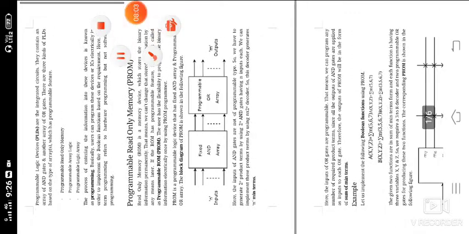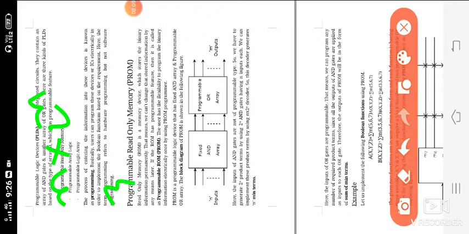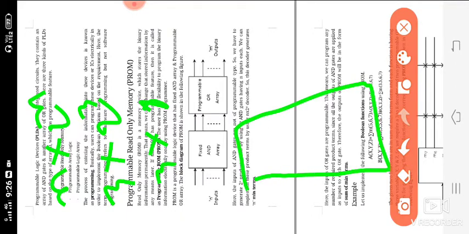In the same manner, in case 3 inputs are there, n into 2 power n, that means 3 into 2 power 3, that means 3 into 8. So it is a 3 to 8 decoder. Those 3 are the inputs, and 0 to 7 are the 8 outputs. This is the 3 into 8 decoder.